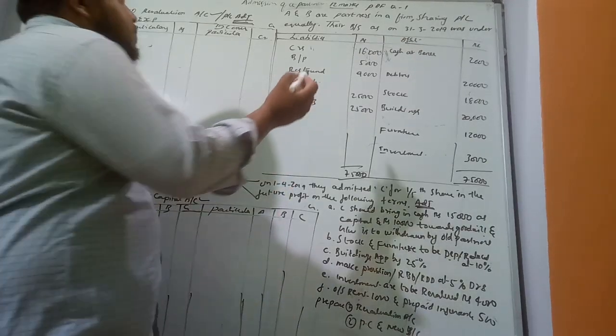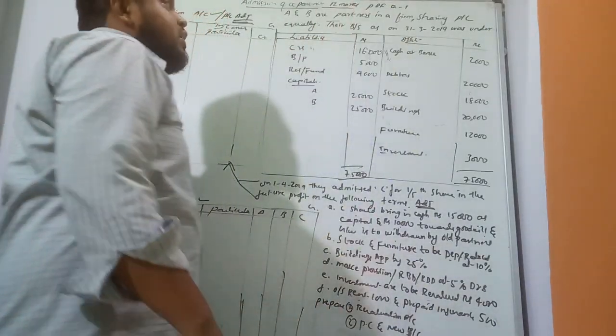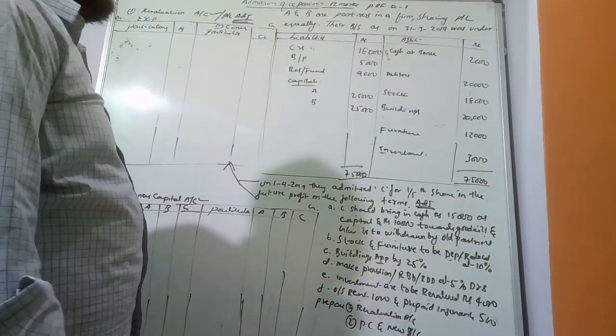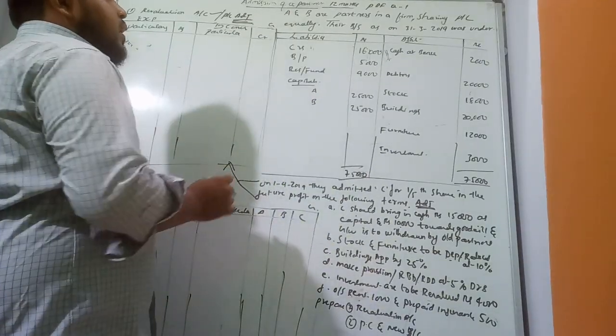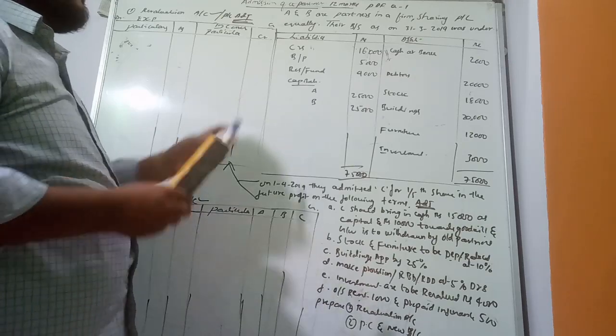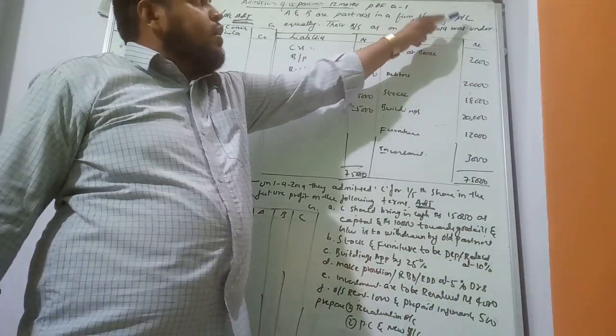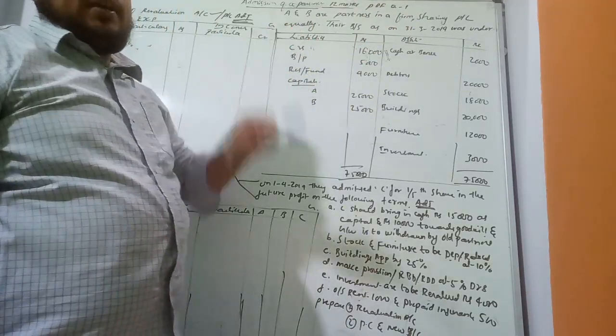Now see the question. Admission of a partner is a 12 marks question, and it is there in the PDF also, question number 1. A and B are partners in a firm, sharing profits and losses equally.